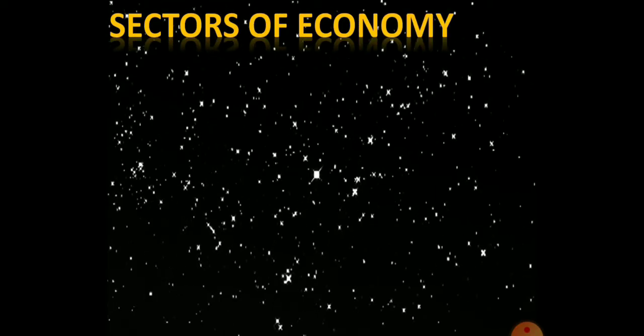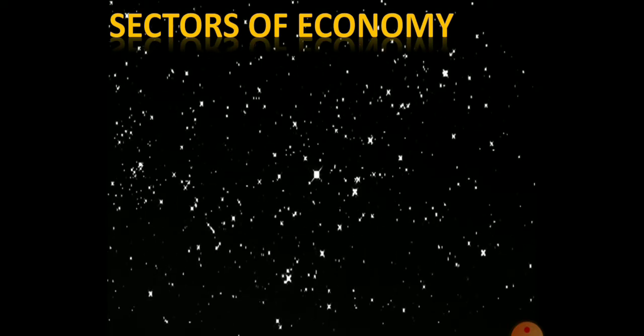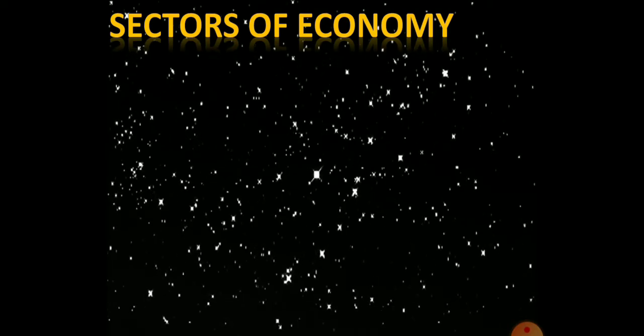Now, under the economic activities, let me explain the sectors of economy. So before going to learn a detailed information about the sectors of economy, let me explain about what is an economy. An economy is nothing but the sum total of all the economic activities in the country is known as an economy, which means all kinds of economic activities from the agricultural sector, from the industrial sector, from the service sector together is called an economy.